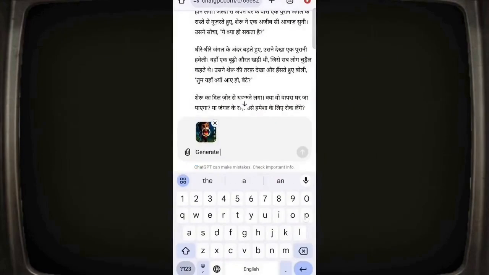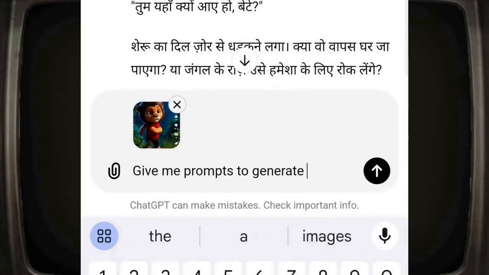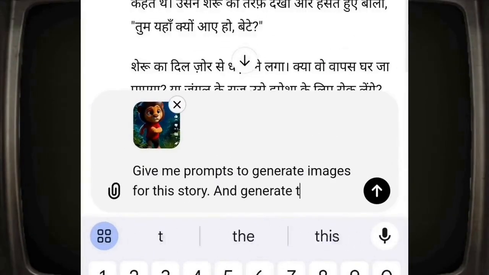Now you need to open ChatGPT again. To open ChatGPT, you should then type in a request such as, please provide me with prompts to generate images for this story.